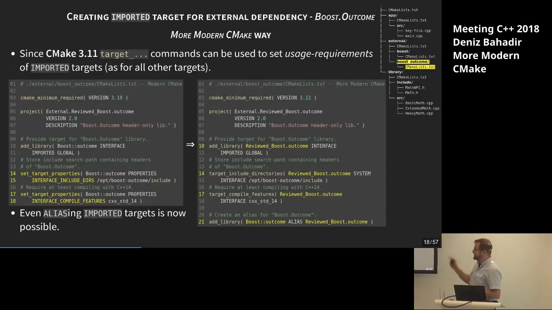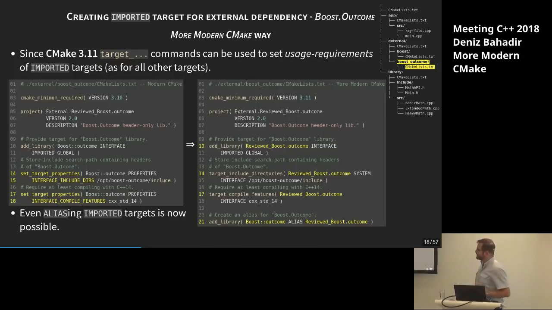Okay, the question is, what is the SYSTEM keyword doing there in line 14? That's even a little bit more than we did before. We are saying now, okay, this is a system header, so if there are warnings coming from this, please ignore them. I don't care about the warnings coming from that library. For example, if you know GCC, it has the -I flag for includes and the -isystem flag, I think it's called, for system includes, where you don't care about the warnings because you think, okay, if there are warnings, still, it should be fine. That's what I'm doing here because I don't want to fix the errors in Boost Outcome, I just want to fix my errors and my warnings. But good that you know it.